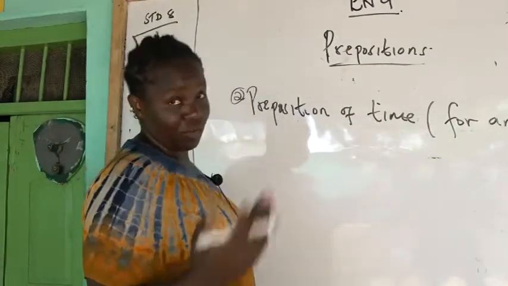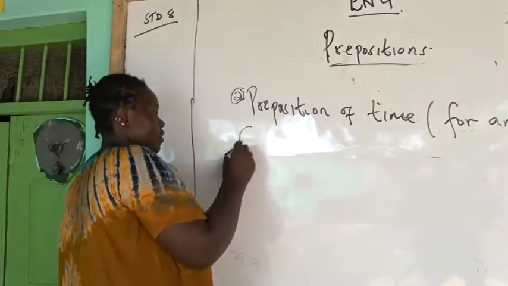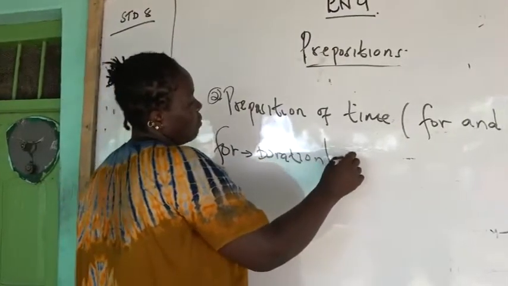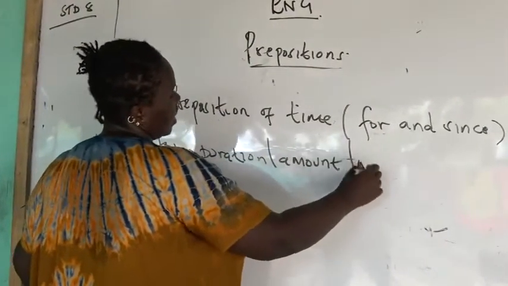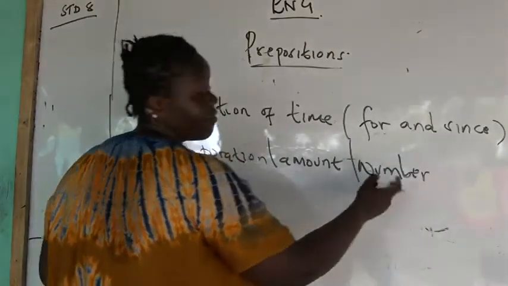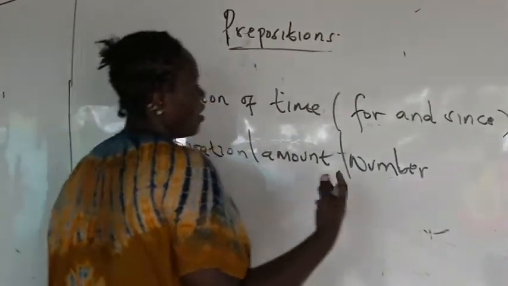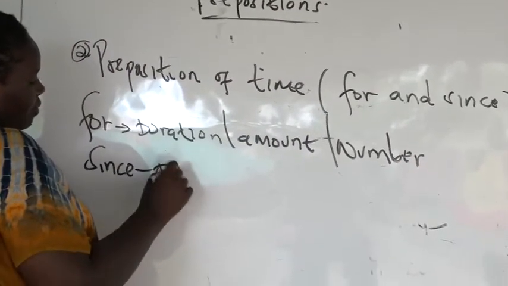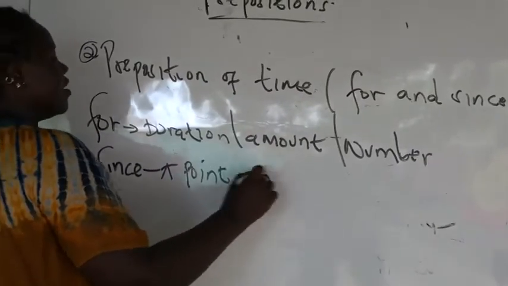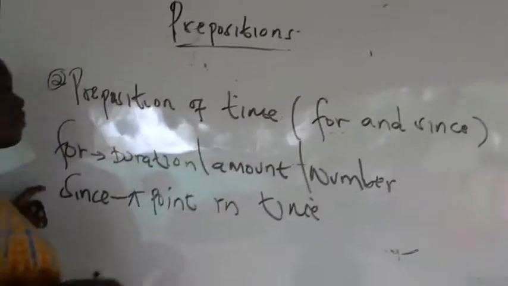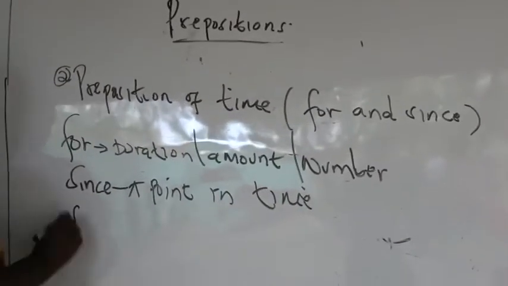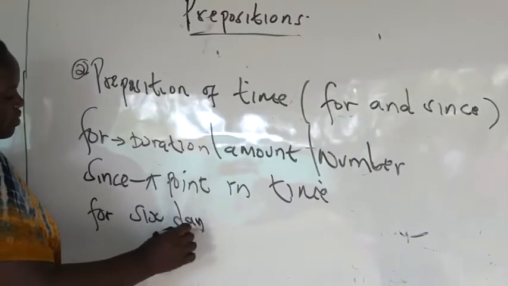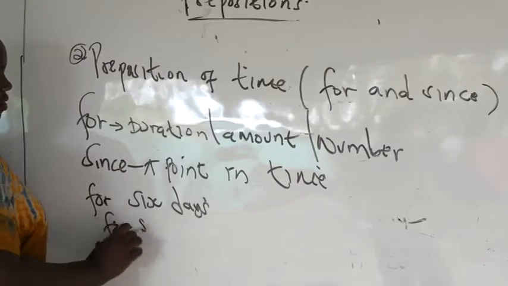So for is used with a duration, amount, or number, and since is used with a point in time. For example, she has been absent for 6 days. I've been waiting for several hours.